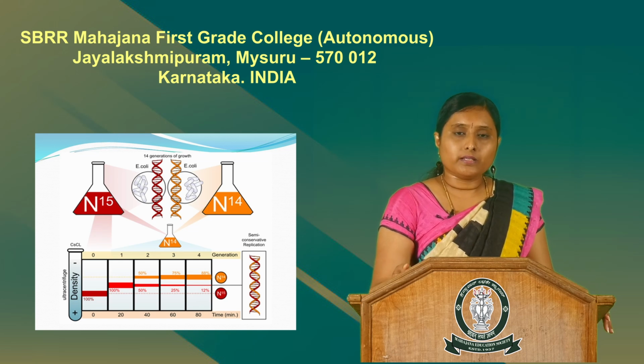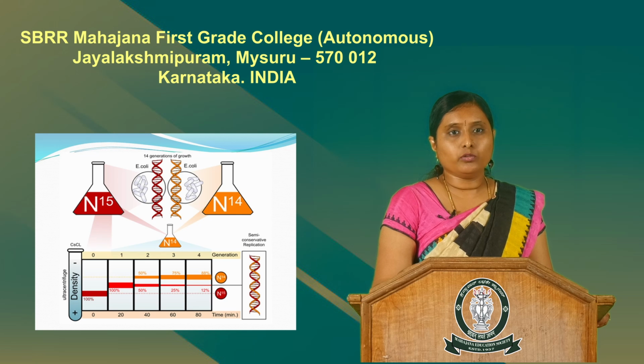And further, the third generation was continued after completing the third round of replication.